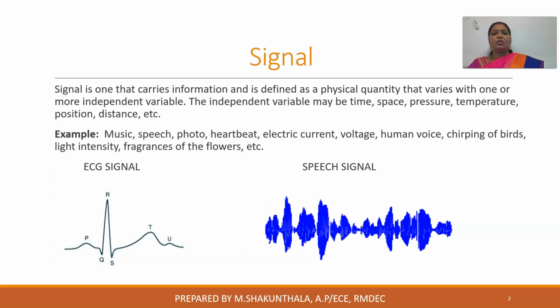Okay. So what do you mean by signal? A signal is one which carries some information, and it is a physical quantity that varies with one or more independent variables. The independent variable may be time, space, pressure, temperature, like that.